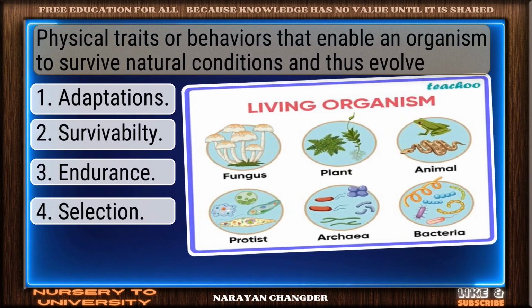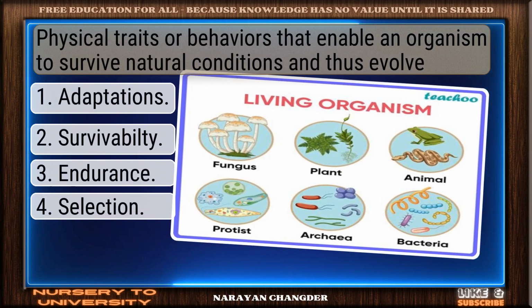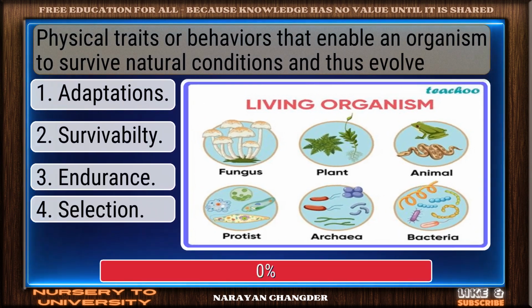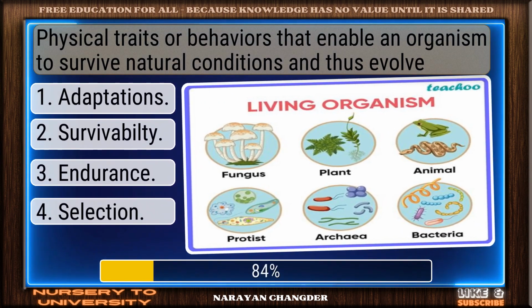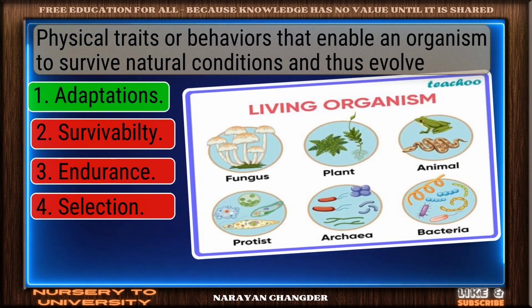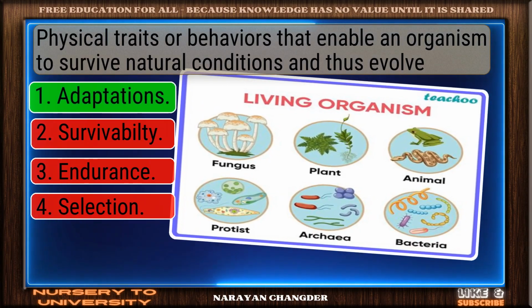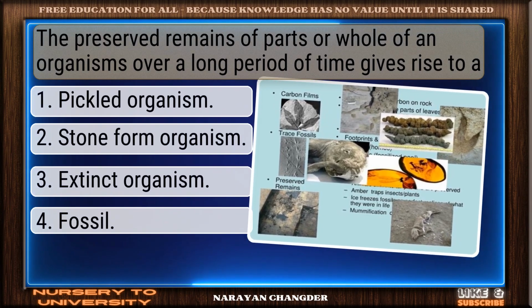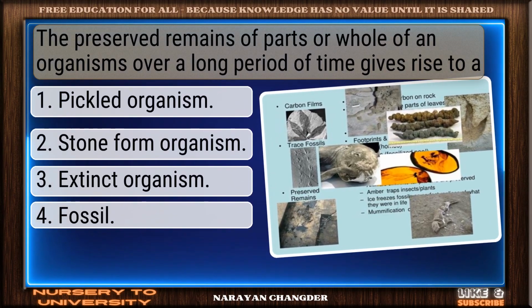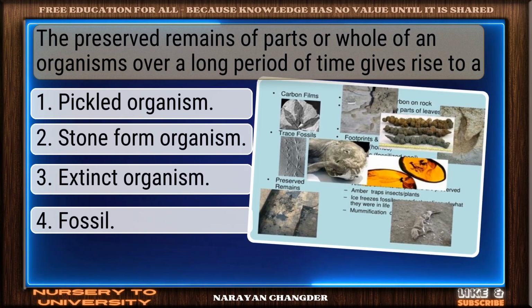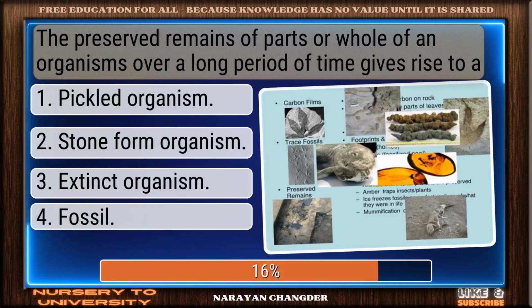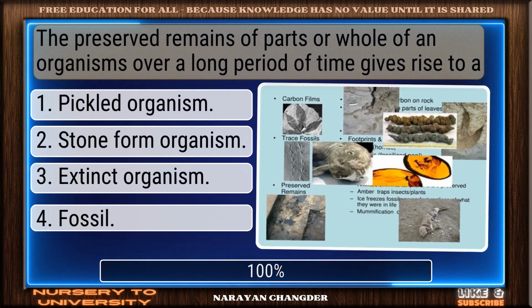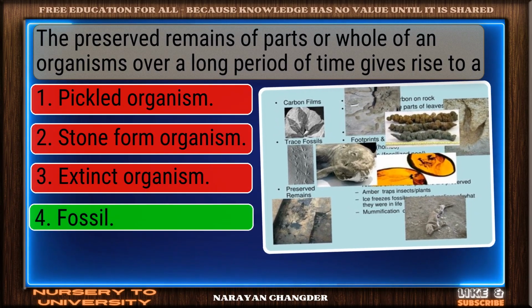Physical traits or behaviors that enable an organism to survive natural conditions and thus evolve. Valid point. Adaptations is true. The preserved remains of parts or whole of an organism over a long period of time gives rise to a... Strong choice. Fossil is right.